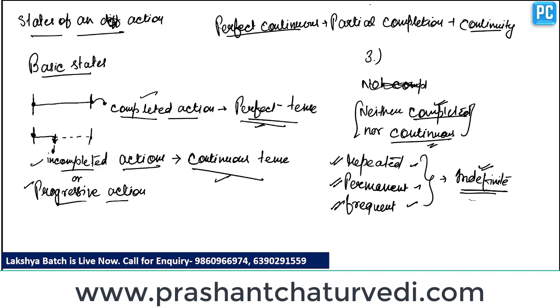So these actions show partial completion plus continuity. Now partial completion should be of time. Partial completion means the action is not fully completed, it is partly completed, and continuity should be of action.